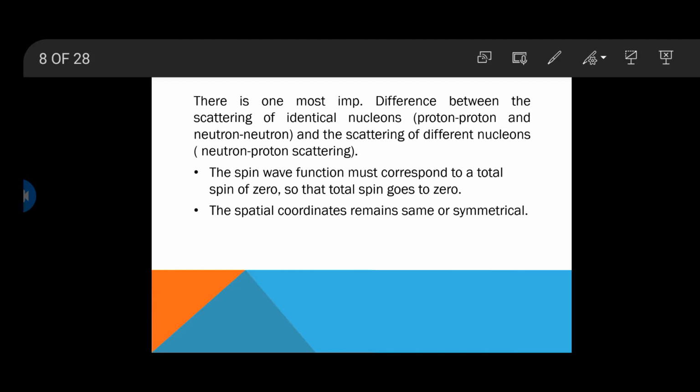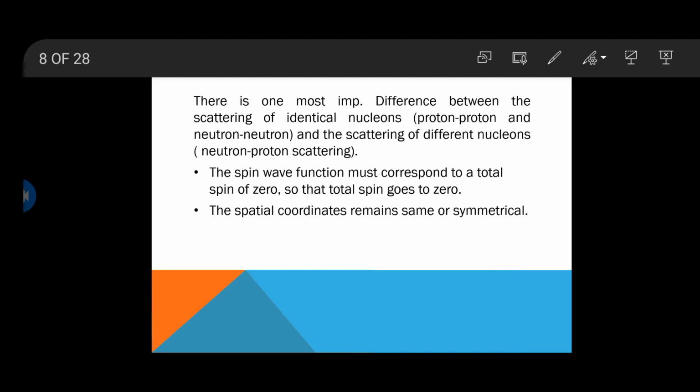This difference comes about because the identical projectile and target nucleons must be described by a common wave function after the scattering. As we know, nucleons, that is protons and neutrons, have spin 1/2. Their wave function must be antisymmetric with respect to interchange of nucleons.